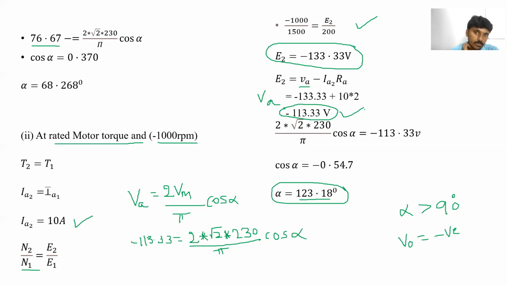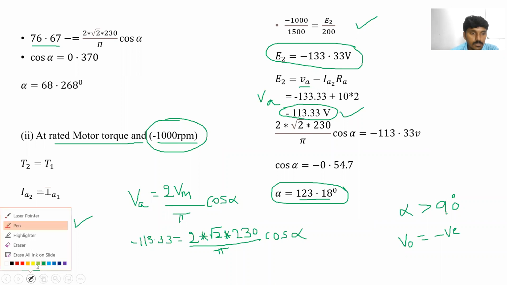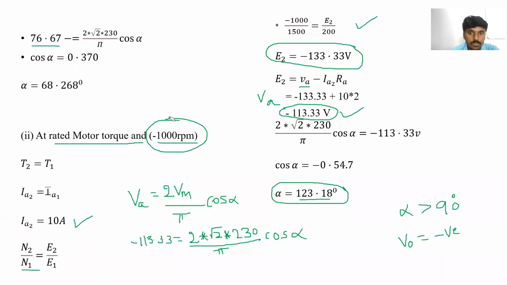If the average output voltage is negative, obviously speed is also negative. So that's why speed is also minus 1000 RPM. Is it clear? Any doubt please in this numerical? Did all of you understand this numerical?